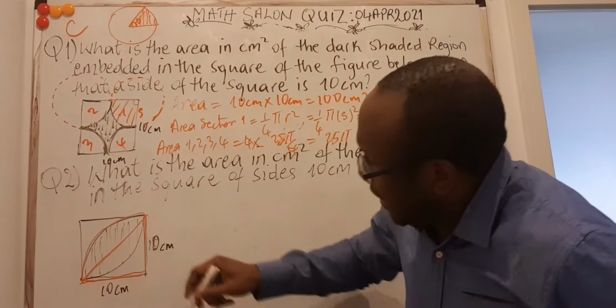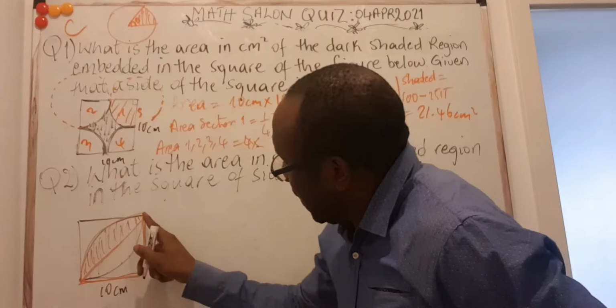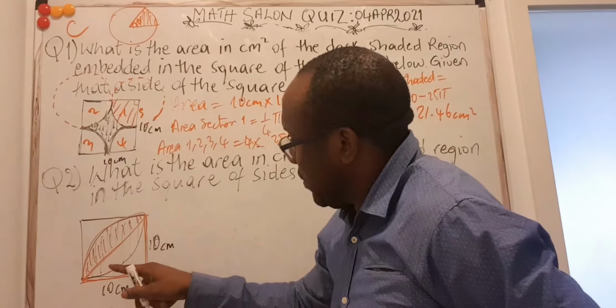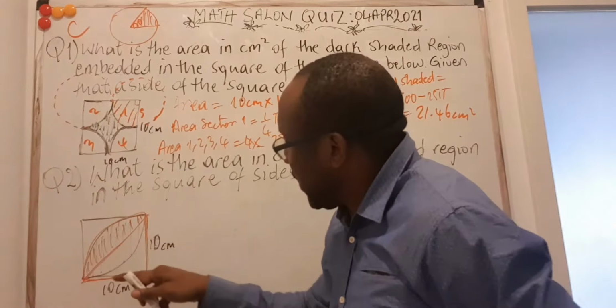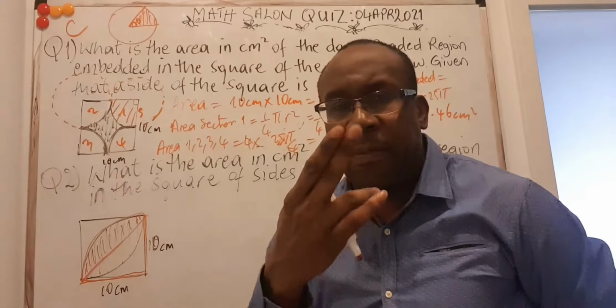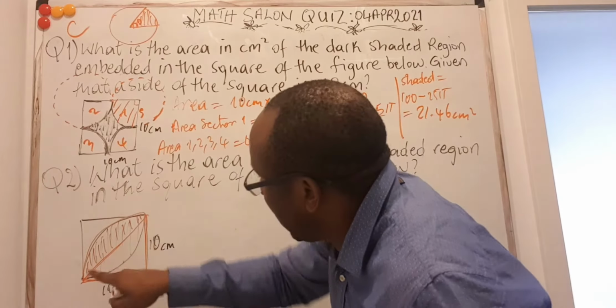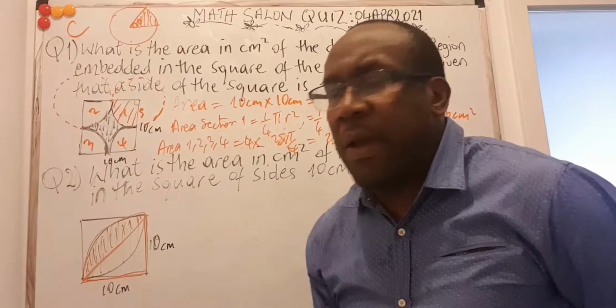So that means if I want to calculate the area of this small one here, it is the sector minus the area of this triangle. But then I will do again on the other side so that I get the same thing here. So if I just do here once, I will multiply by 2 because it will be the same thing from the other side to get this one. The area of a triangle is simply half the base times the height.